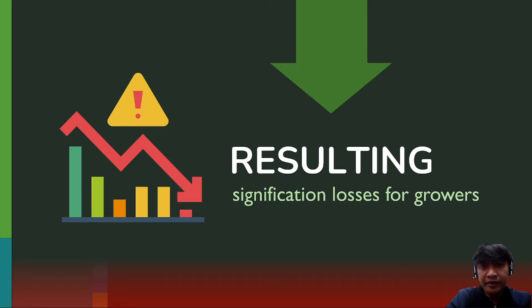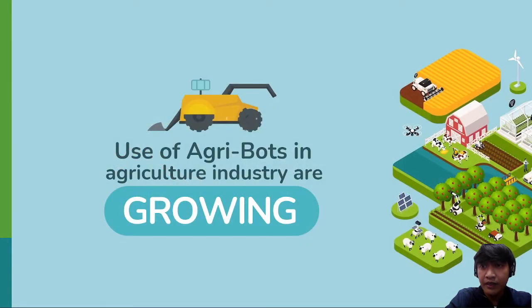So the solution of the researchers is the use of AgriBots in the agricultural industry. This technology develops a robust robotic system that captures images, identifies diseases, and applies pesticides accurately.